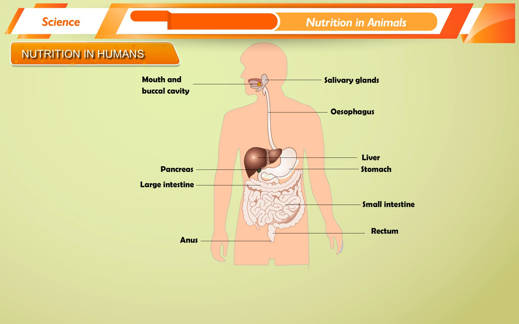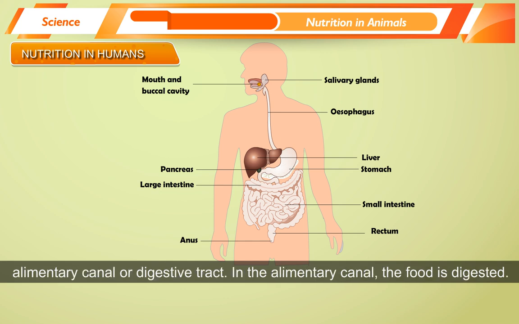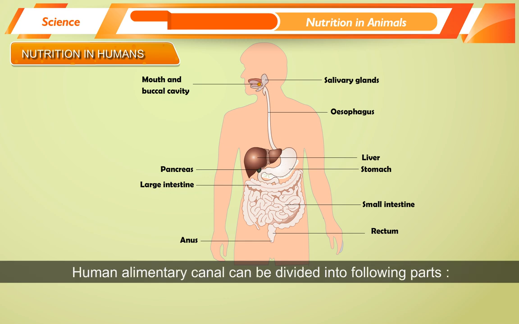Nutrition in humans. The food which we eat passes through our body in a long tube called alimentary canal or digestive tract. In the alimentary canal, the food is digested. Human alimentary canal can be divided into following parts. 1. Mouth and buccal cavity. 2. Esophagus or food pipe. 3. Stomach. 4. Small intestine. 5. Large intestine. 6. Rectum.